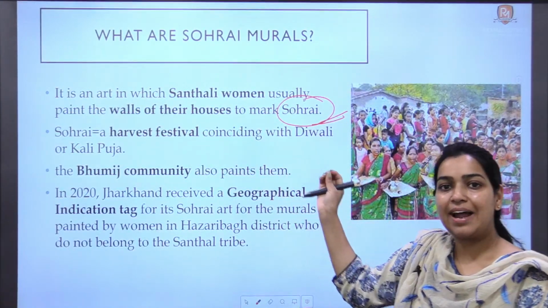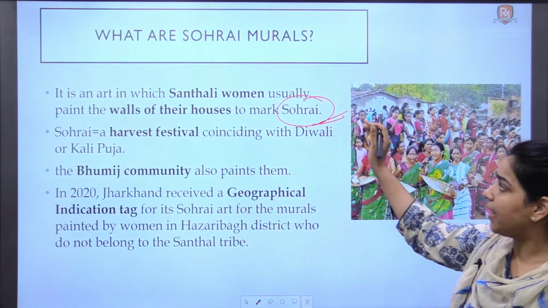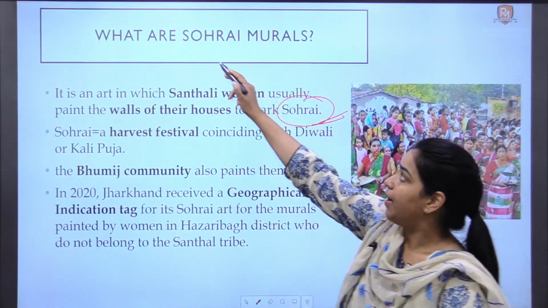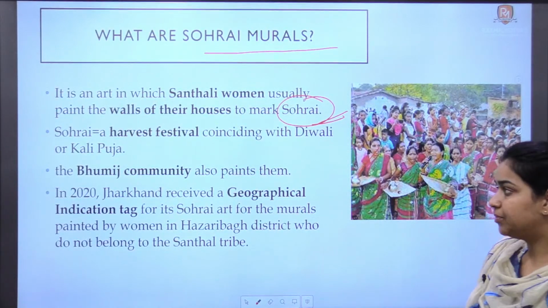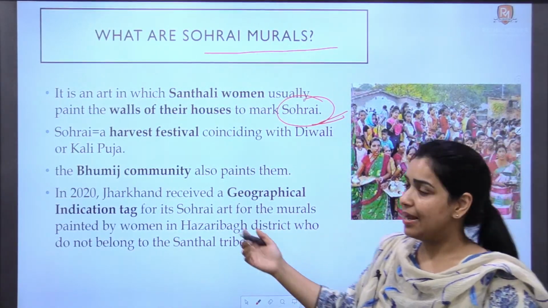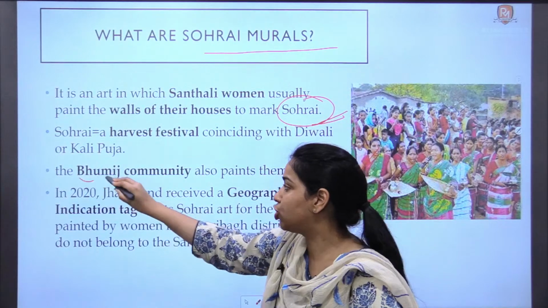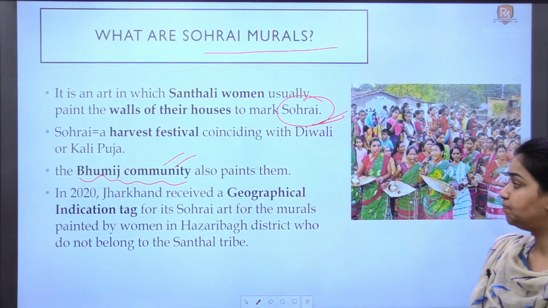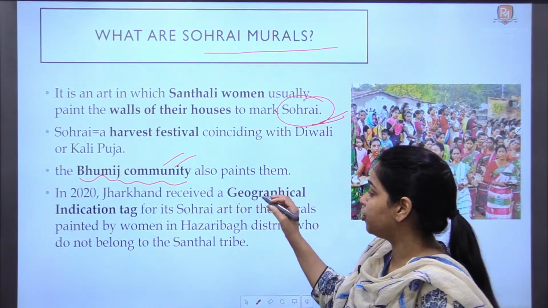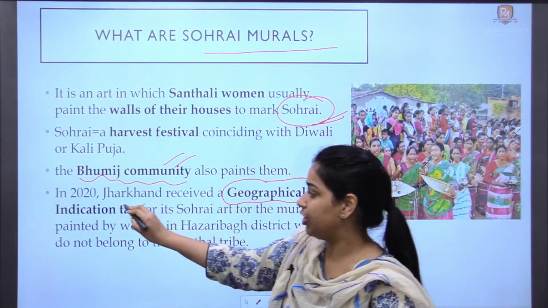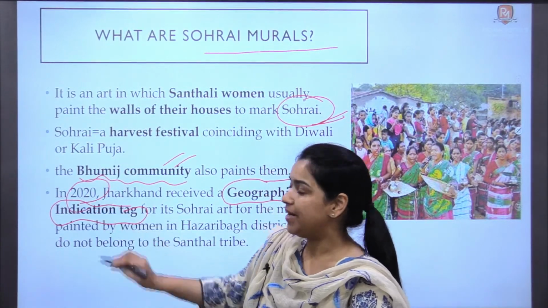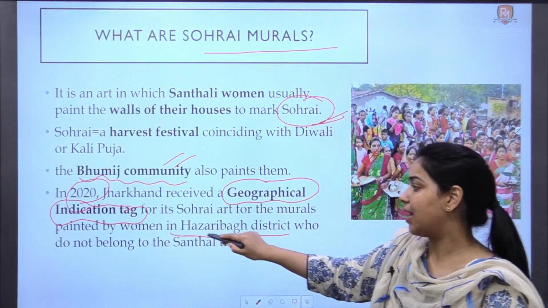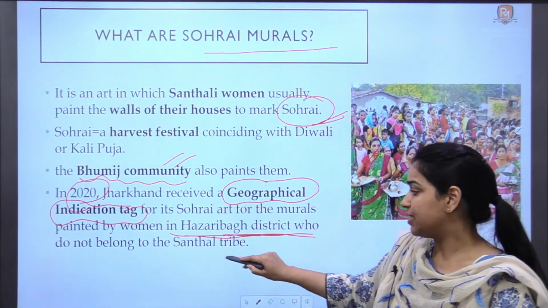To celebrate that harvest festival, these women decorate the walls of their houses with paintings which are known as the Sohrai murals. That is the basic concept. Another community, the Bhumij community, also makes such Sohrai murals. Now these Sohrai murals have also received a geographical indication tag for 2020, but this has been awarded only to the women of Hazaribagh district who do not belong to the Santhal tribe.